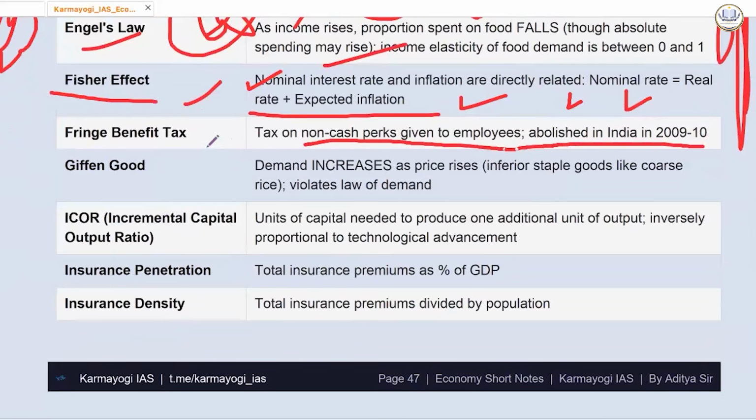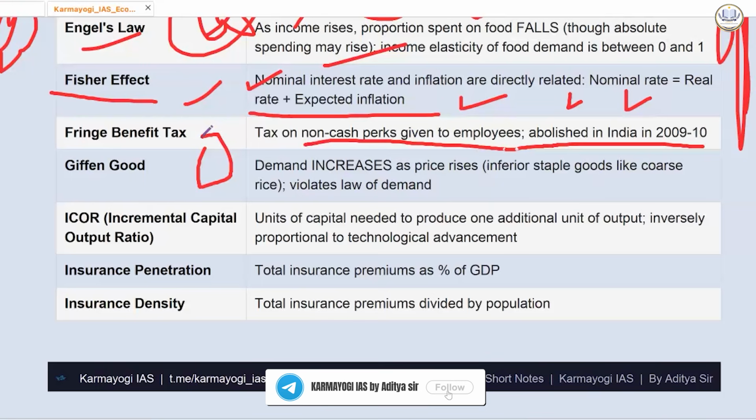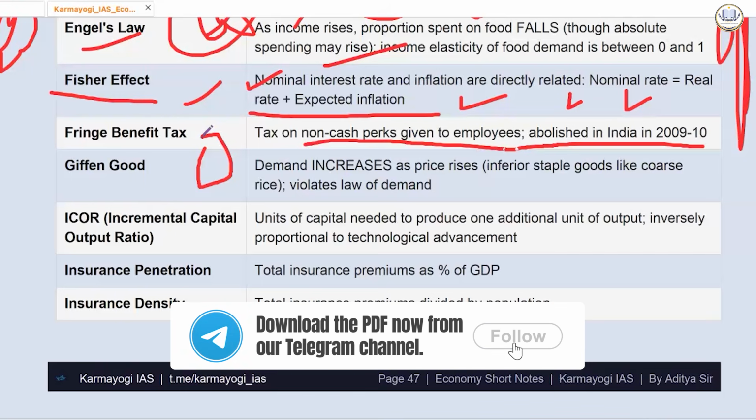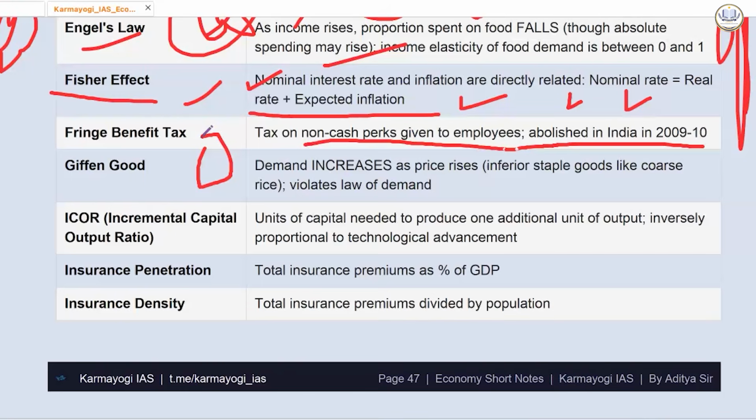Giffen goods are those goods where demand increases as price rises. ठीक है, so demand will increase as the prices will rise. Inferior staple goods like coarse rice, it violates the law of demand. Giffen good जो होता है, this violates the law of demand. Okay.